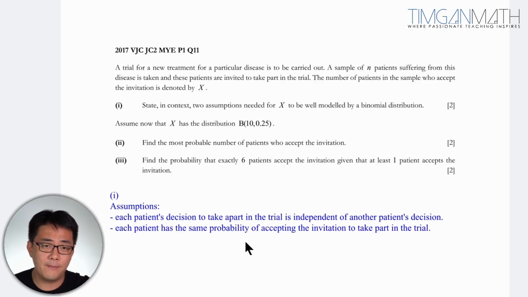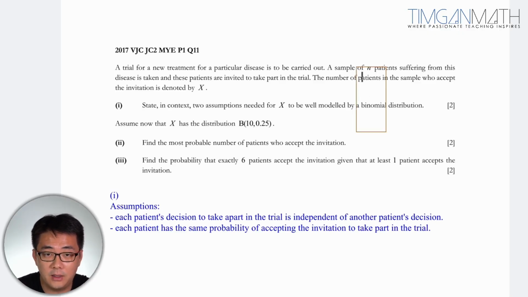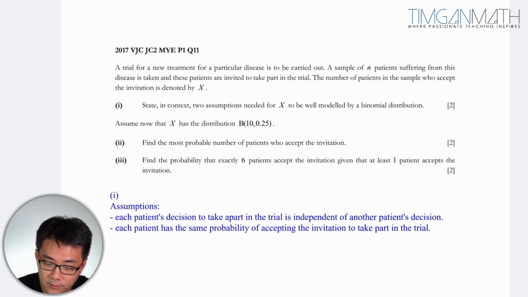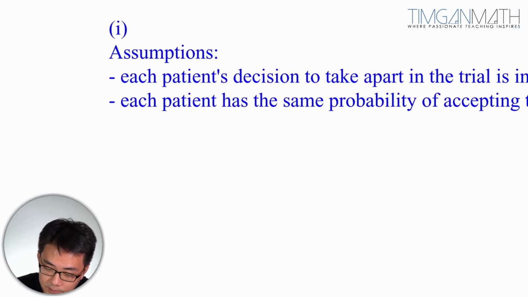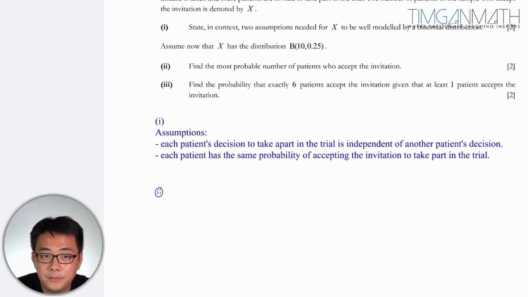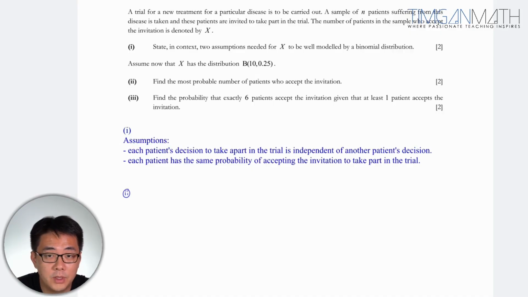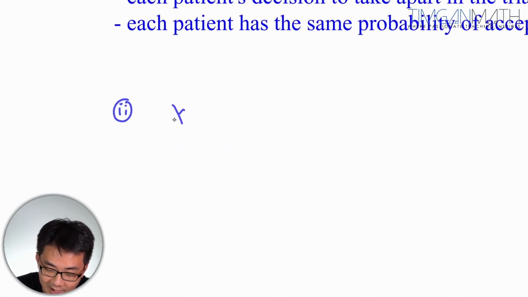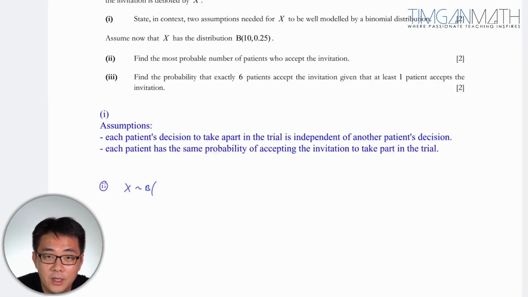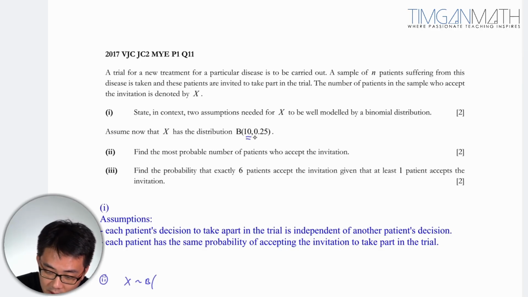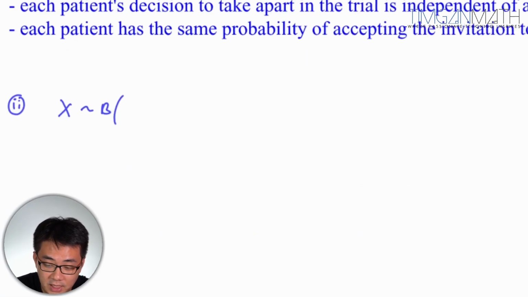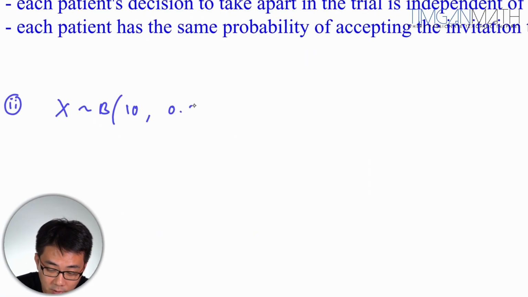For the subsequent part, assuming X has distribution B(10, 0.25), part 2 asks to find the most probable number of patients who accept the invitation. Here, you have 10 patients, and each patient has a 25% chance of accepting. So X follows B(10, 0.25), right?